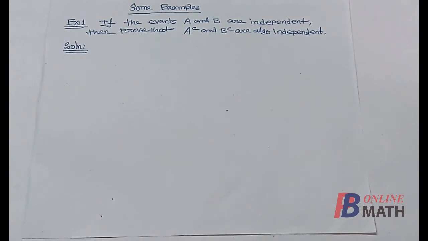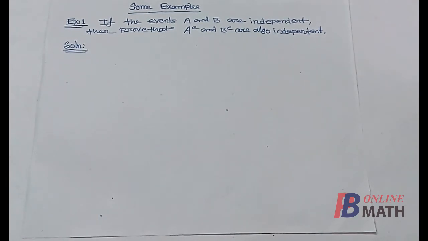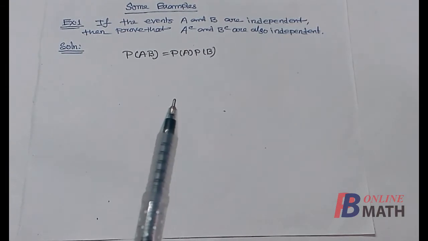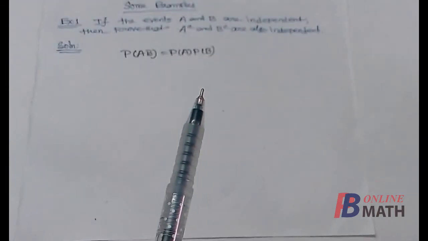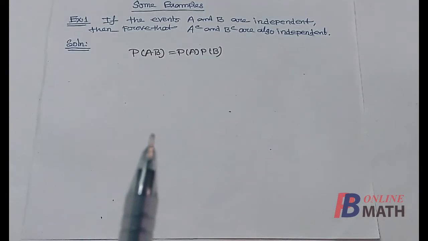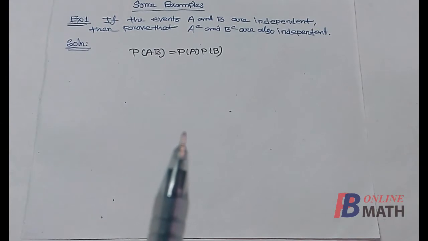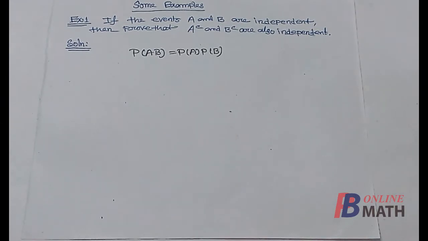First, we consider this example. It is given that if the events A1 and A2 are independent, then prove that A complement and B complement are also independent. So, first we write what is given. The given condition is that A and B are independent, that is, probability of AB is equal to probability of A multiplied by probability of B. So this condition is given. We have to prove that A complement and B complement are also independent.